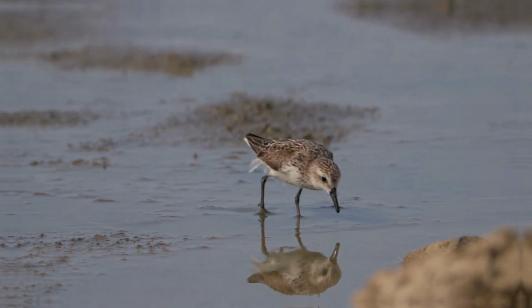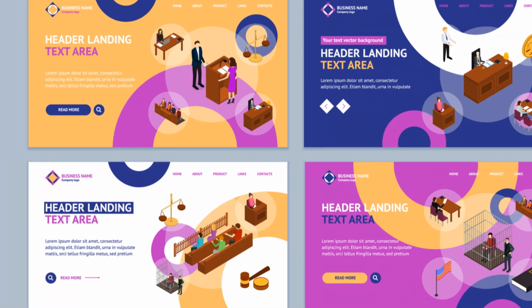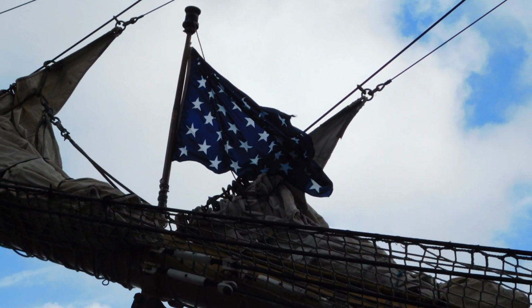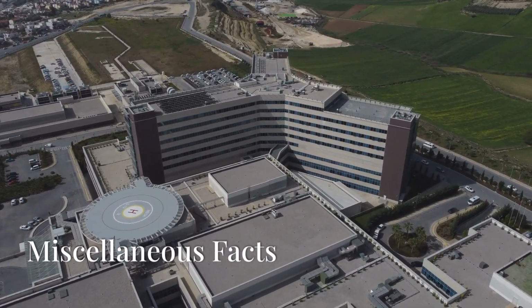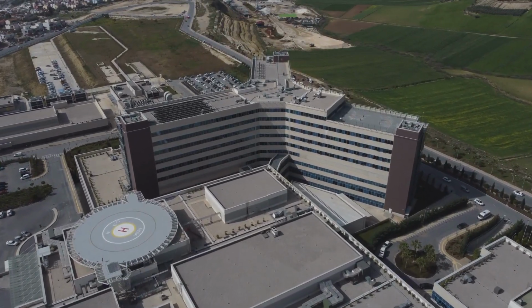There are two types of native Cayman parrots. The official members of the cabinet are the Attorney General and the Deputy Governor. England formally took control of the Cayman Islands with the Treaty of Madrid in 1670. How many hospitals does Cayman have? 4.